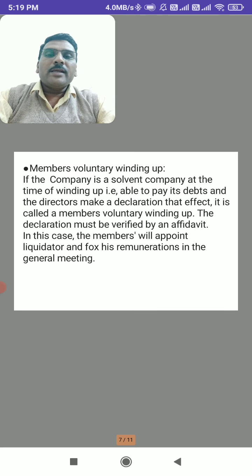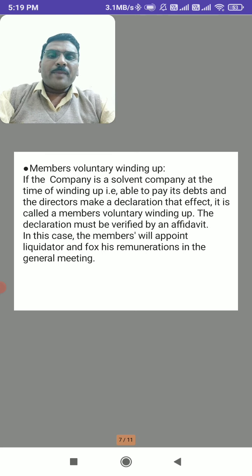if the company is solvent. If the company is solvent, it has the strength to pay back all the debts, and if it is able to pay all the debts, the directors make a declaration about its solvency.